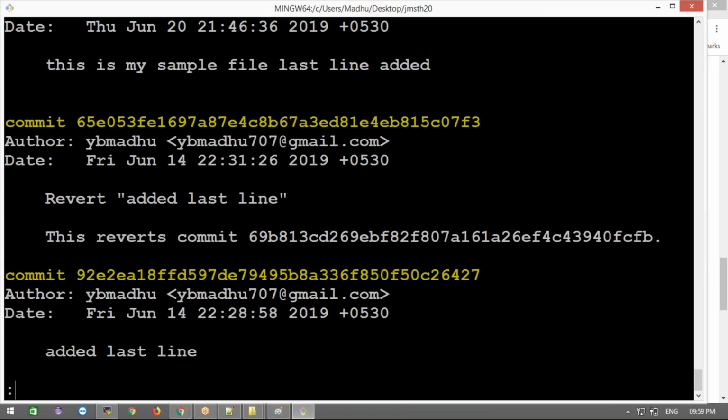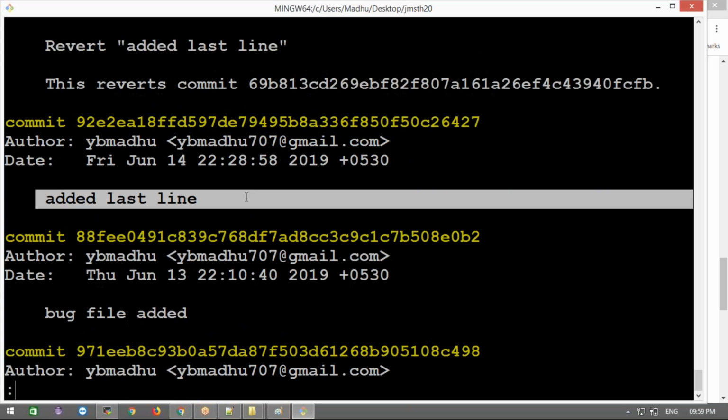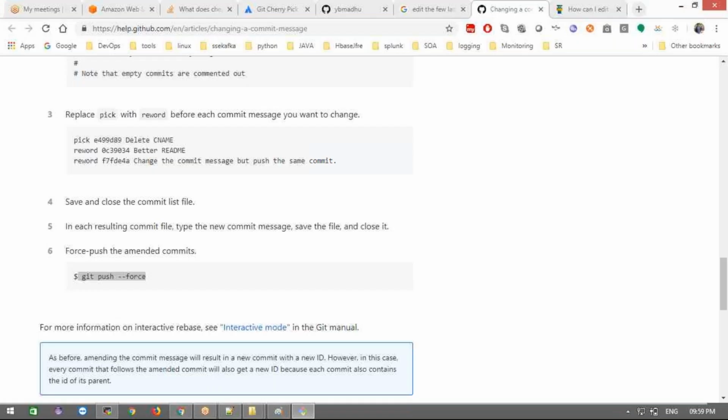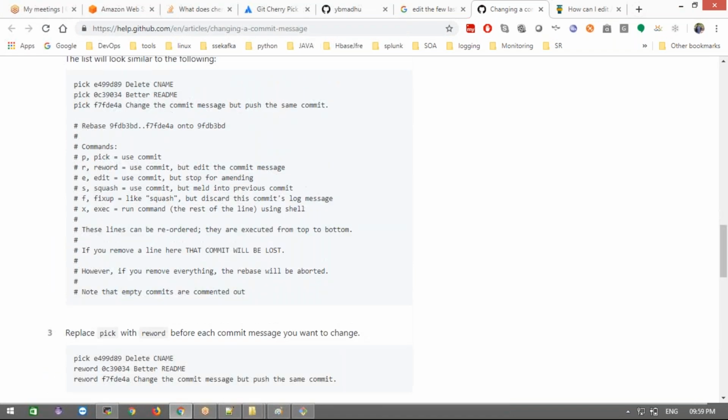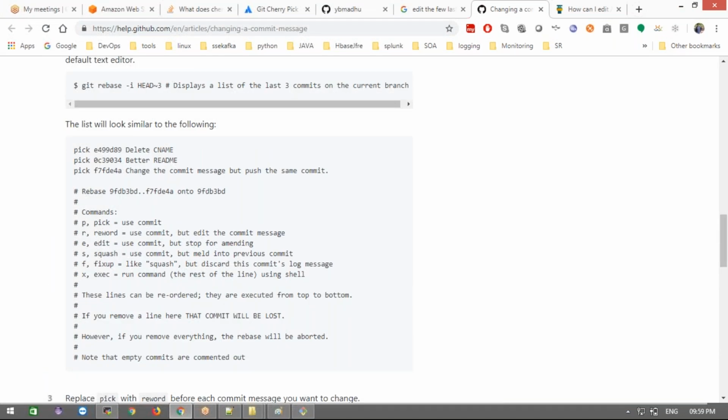No, it is not modified, right? Last line. Yeah, I will check this, guys. Okay, I will check this. Okay, I will let you know. There's something I need to do. Actually, this is the option we are going to use, but I don't know why it's not happening.